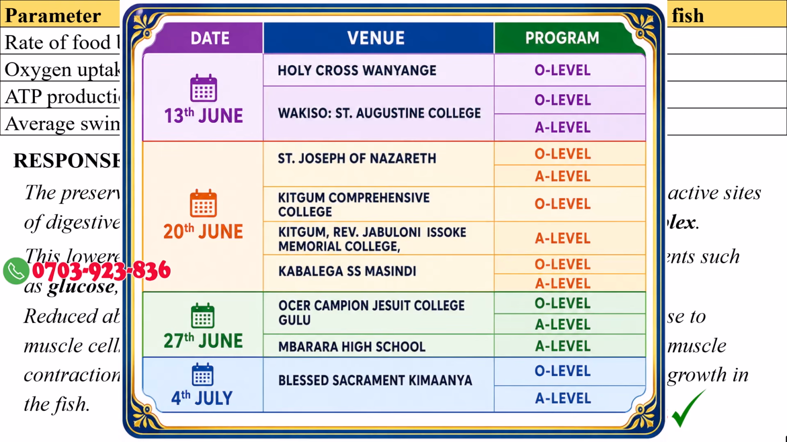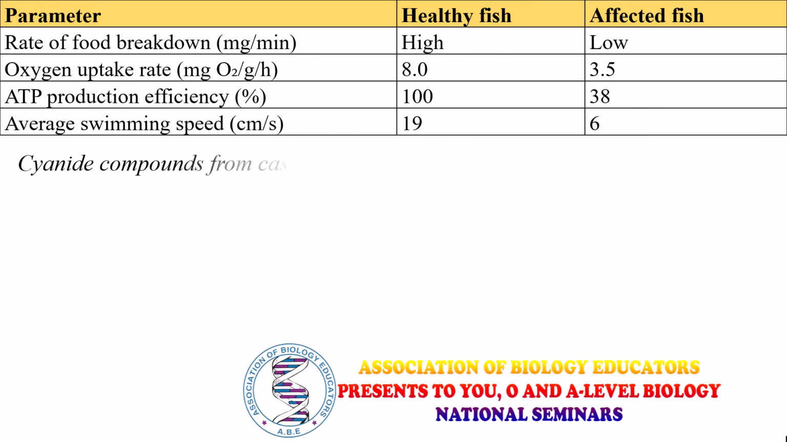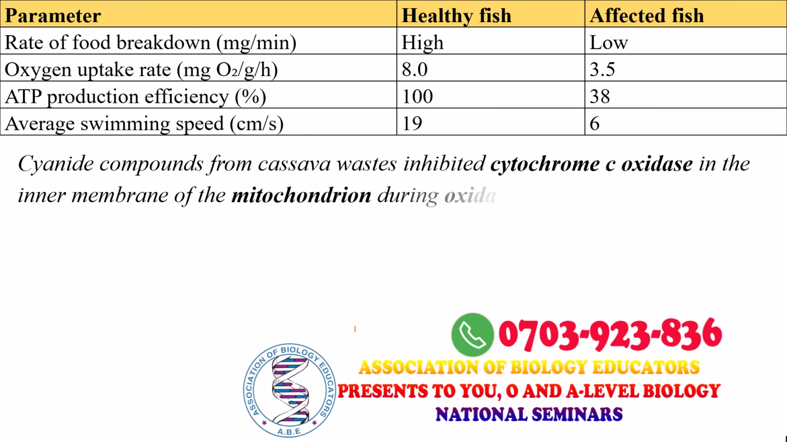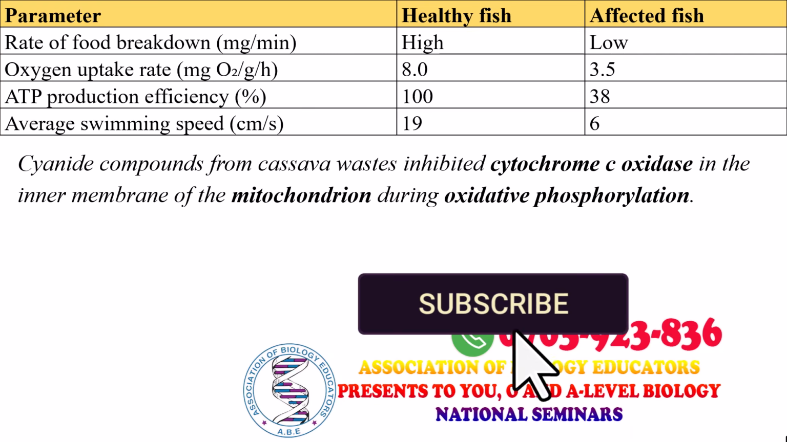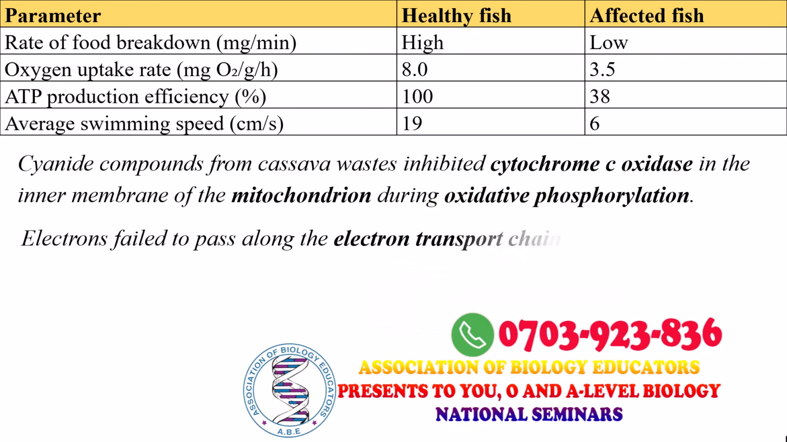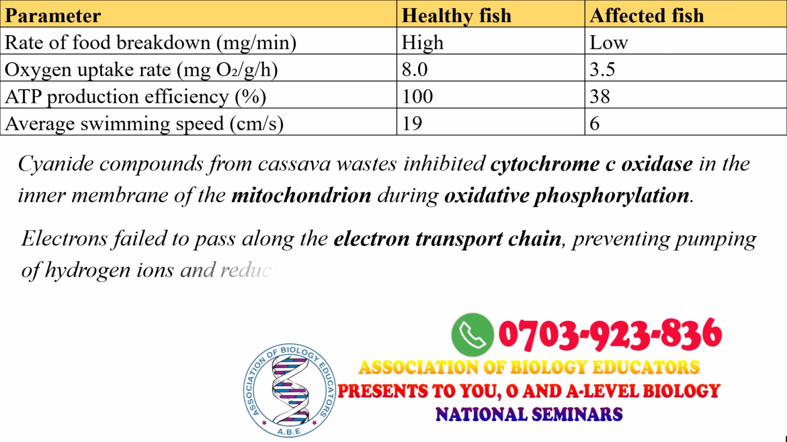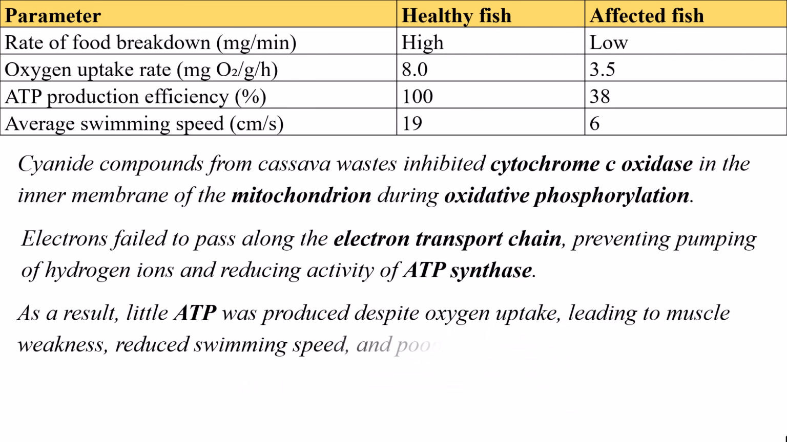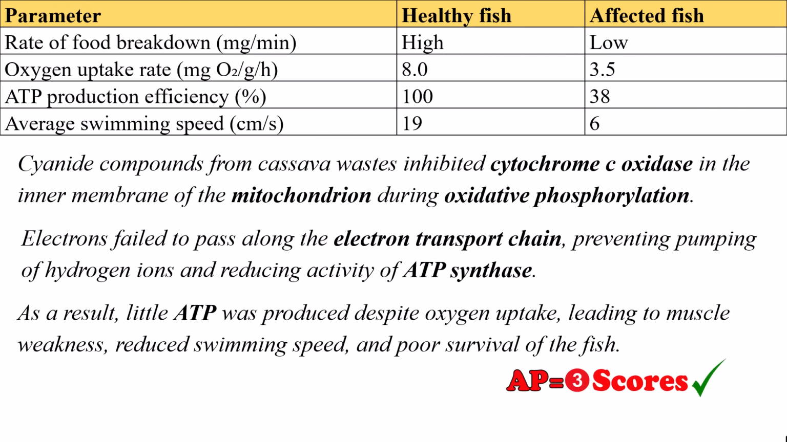Another analysis response: cyanide compounds from cassava wastes inhibited cytochrome c oxidase in the inner membrane of the mitochondrion during oxidative phosphorylation. Electrons failed to pass along the electron transport chain, preventing pumping of hydrogen ions and reducing activity of ATP synthase. As a result, little ATP was produced despite oxygen uptake, leading to muscle weakness, reduced swimming speed, and poor survival of the fish.